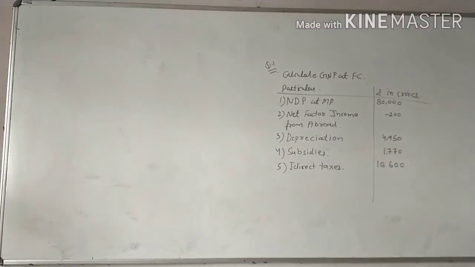Session from the third chapter, that is the national income and its related aggregates. In this sum you have to find out the GNP at FC. What do you mean by the GNP at FC? It means gross national product at factor cost.